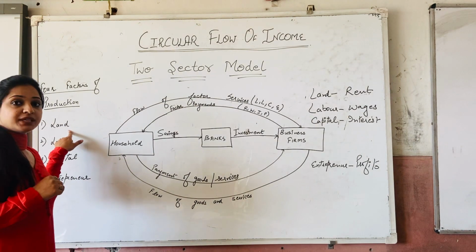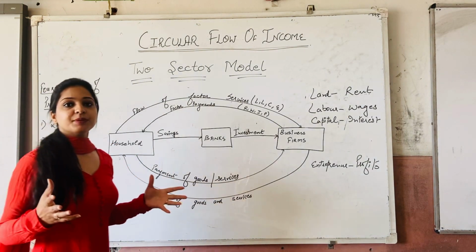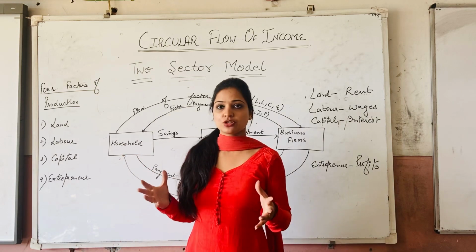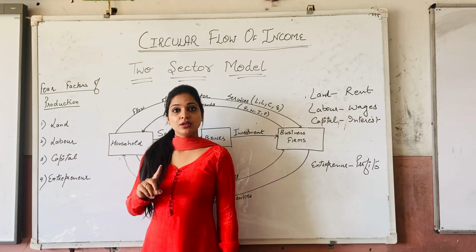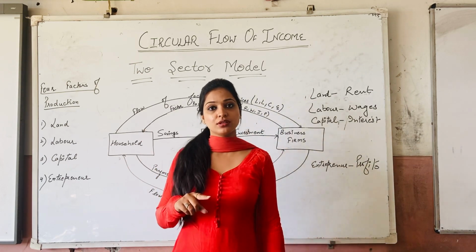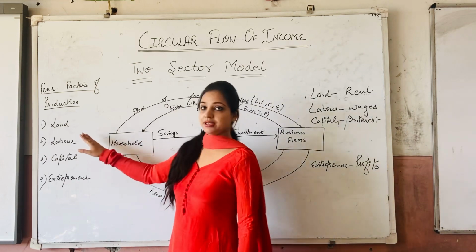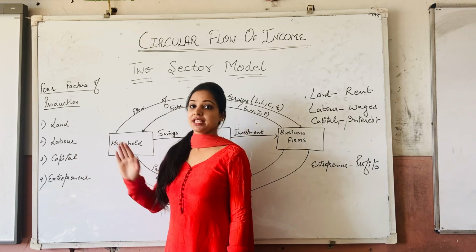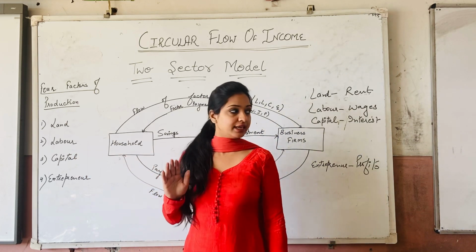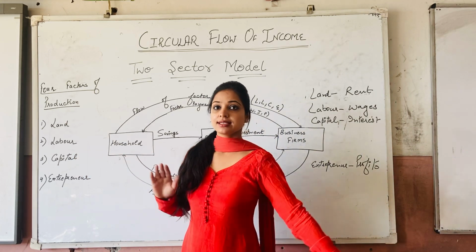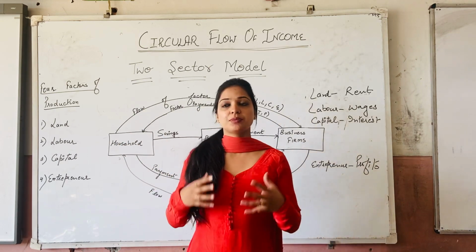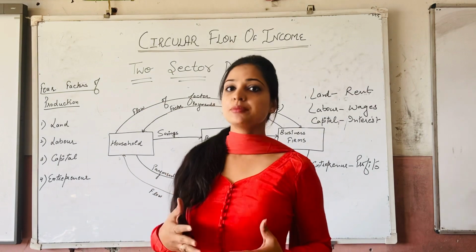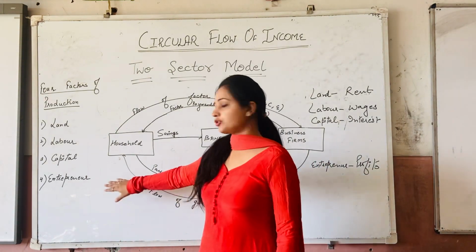So land means the place that is required to do any business organization, that is land. Labor is the people who have to work in an organization, those are referred to as labor. Capital means the money which is required to conduct any kind of business, we call it capital. And entrepreneur is basically the owner, the person who has to run a business, that is known as entrepreneur.